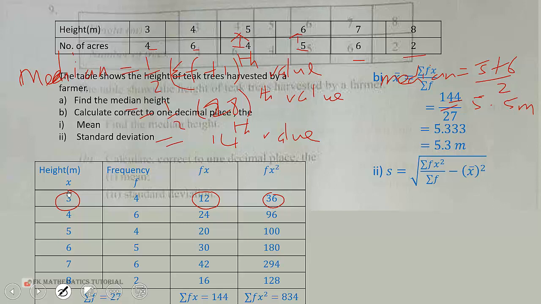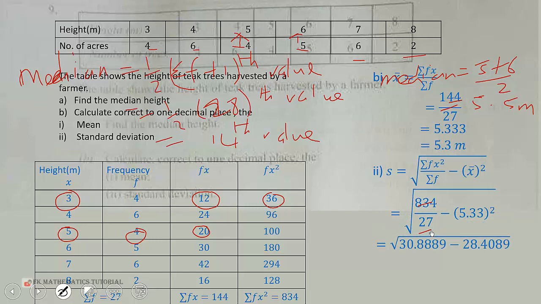And to get the fx column, you multiply the x column times the f. So 5 times 4 is 20. Repeat that process till you finish the whole table. So when we fix in summation fx squared, which is 834 over 27, we get 30.889 minus 28.4089, and that will give us the square root of 2.48, which is 1.5748. This is equal to 1.6 to 1 decimal place as the standard deviation.